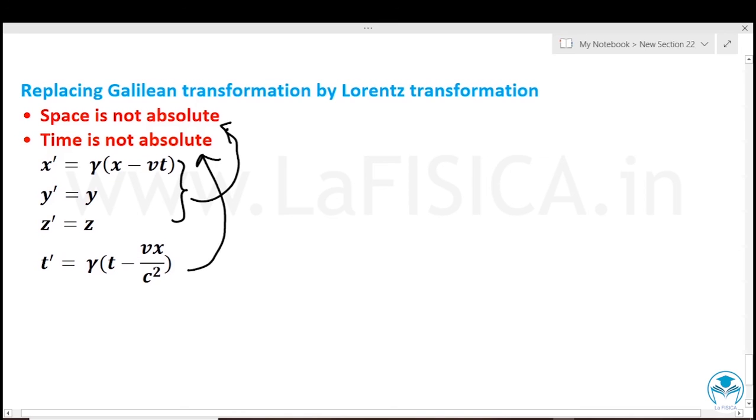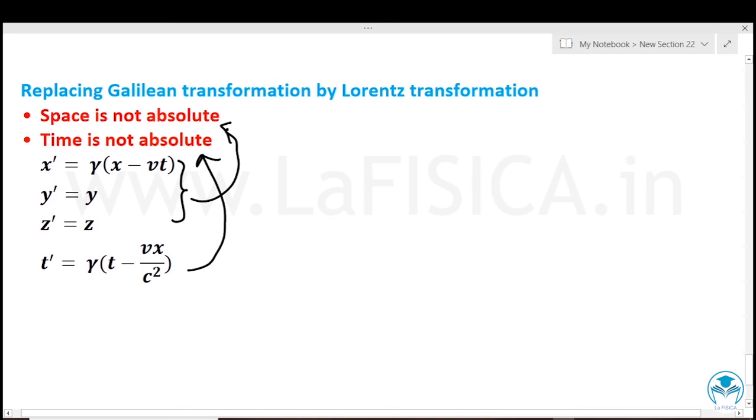Now we will look at how the coordinates are transformed in the Lorentz transformation, where x dash, y dash, z dash and t dash are the coordinates in the S dash frame, and x, y, z and t are the coordinates in the S frame. Now we will see the relation between the S and S dash frames.